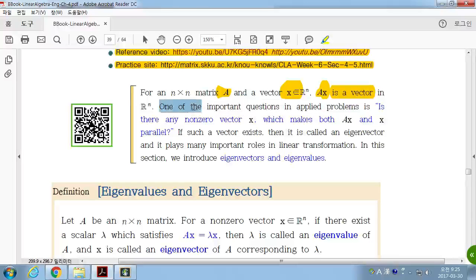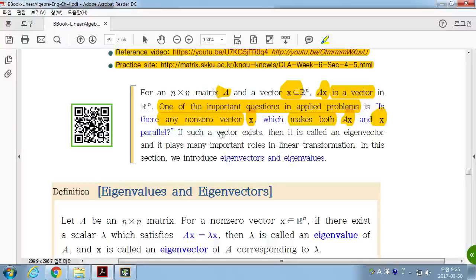One of the important questions in applied problems is: is there any non-zero vector x which makes both Ax and x parallel? Ax and the original x are parallel.